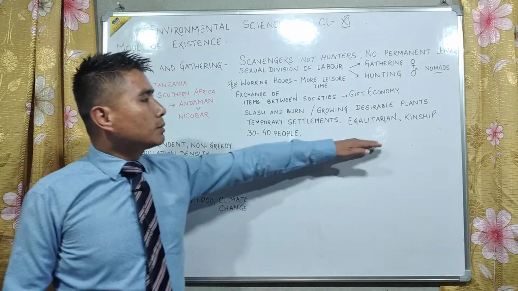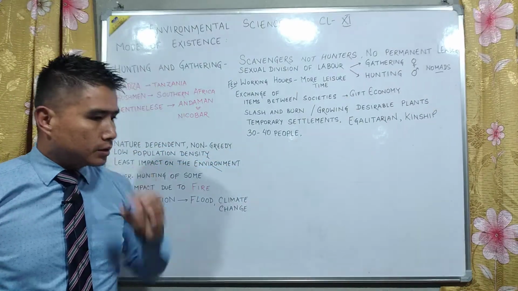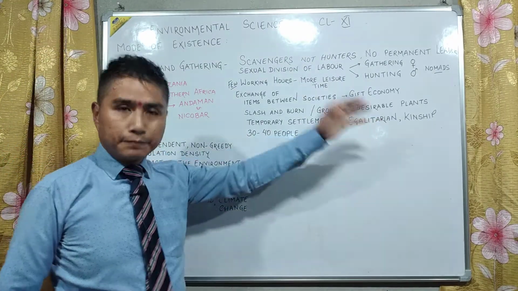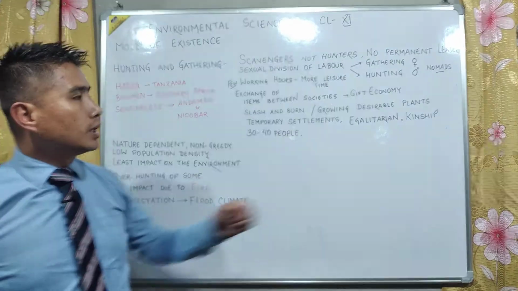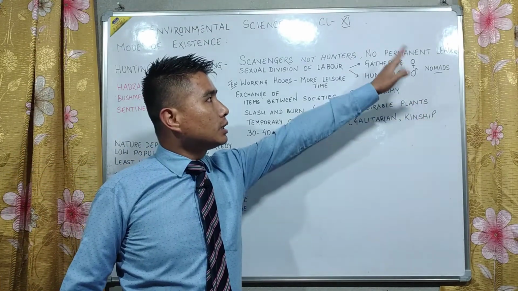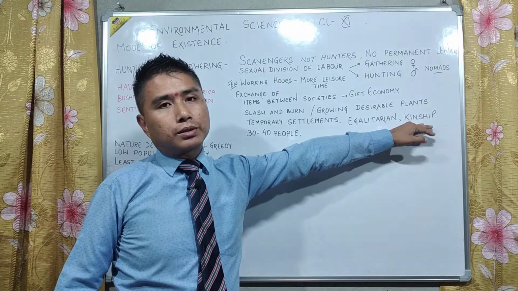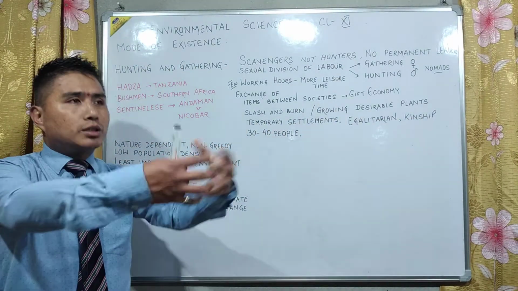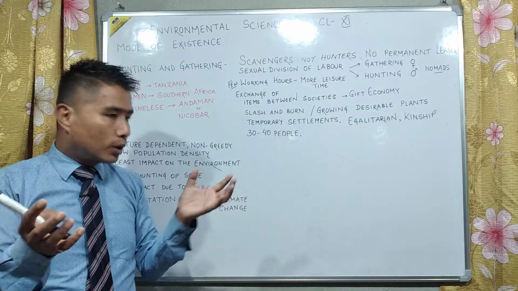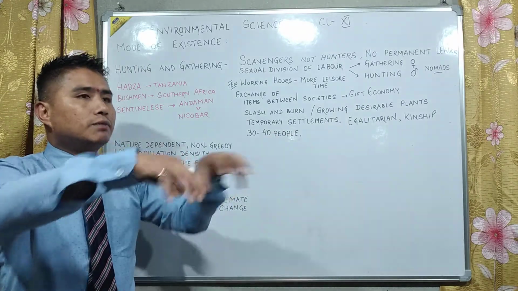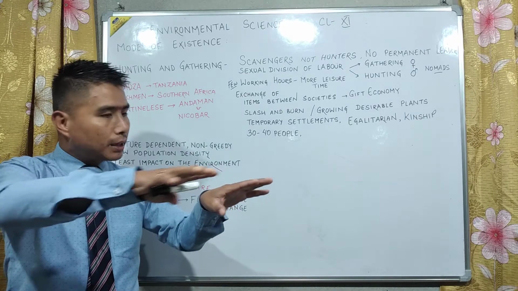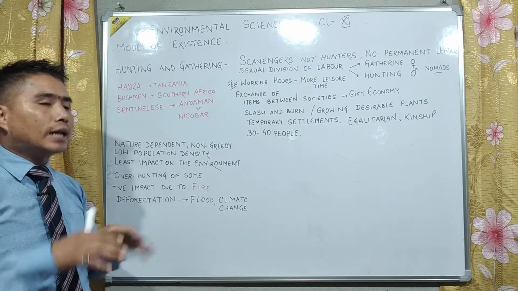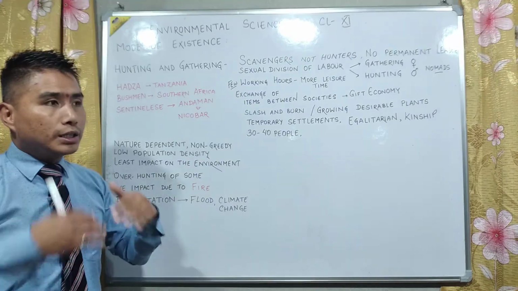When we talk about equality of women, women also were given equal respect in their community. And there wasn't a permanent leader, because they had kinship. Kinship means blood relation. They all were related. There used to be 30 to 40 people in a small group, divided into families. Even the men and the women used to have an equal level in the society. And division of labor used to be there, but they used to move from one place to another.